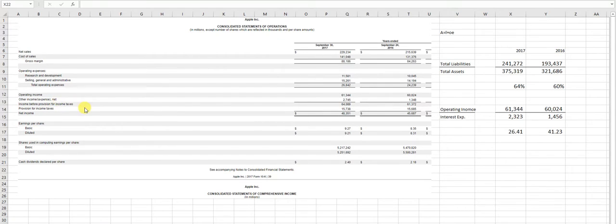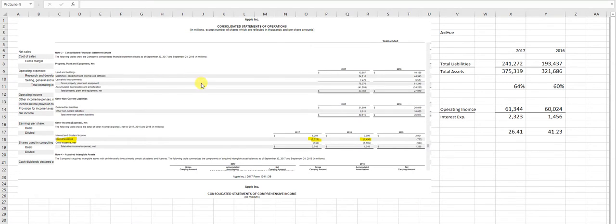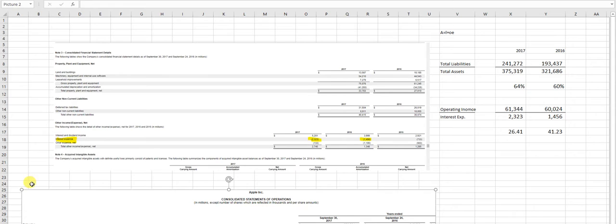So what I do is I go search for the notes to the financial statements. Back in the notes, I find note 3, consolidated financial statement details, and it gives me some details on property, plant, and equipment, other non-current liabilities, other income and expense. So this is what I'm looking for, what makes up that other income and expense, and underneath it I find interest expense. So I'll move my income statement there. Okay, so my interest expense is 2,323 and 1,456.